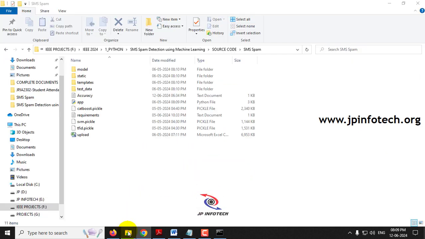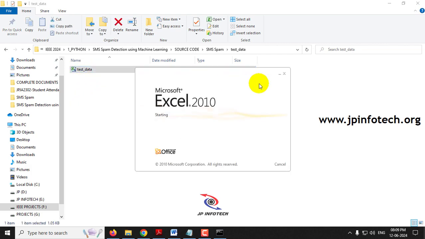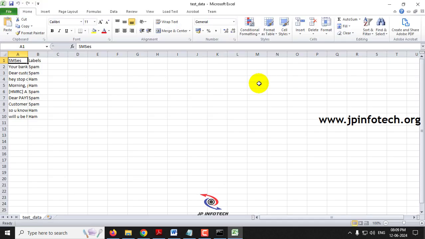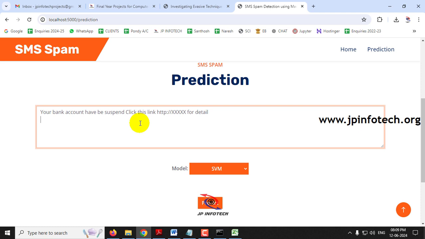Now let me show you a few test cases. I'll take some test cases and show you both the spam and ham cases. First let me copy the data and paste it. The SMS text that I pasted is: your bank account has been suspended, click this link. This is generally a spam message. Now I have selected the model as SVM and then click the predict button.